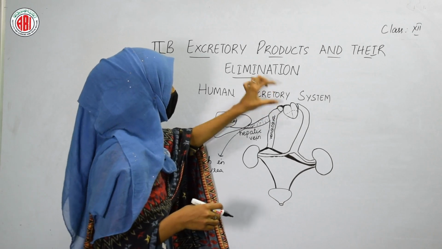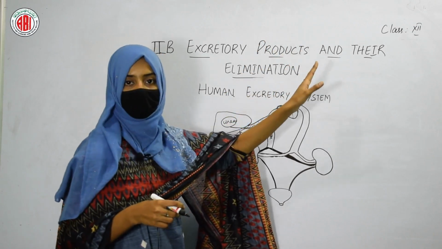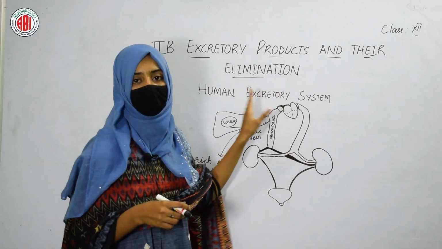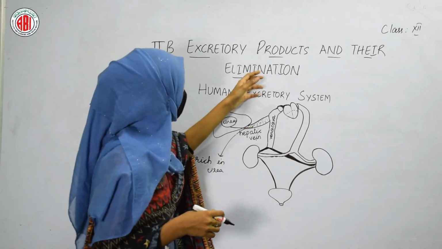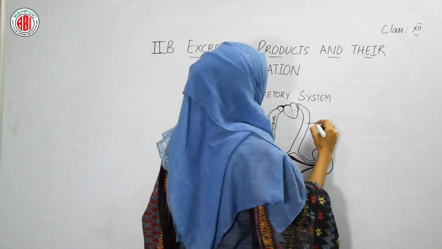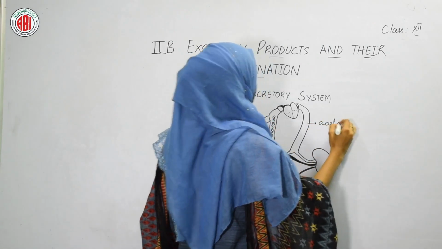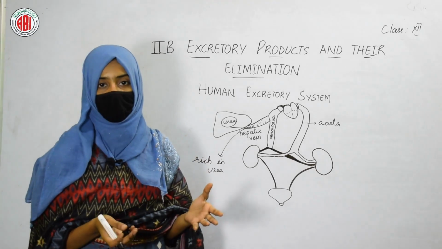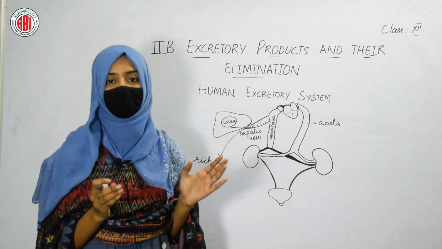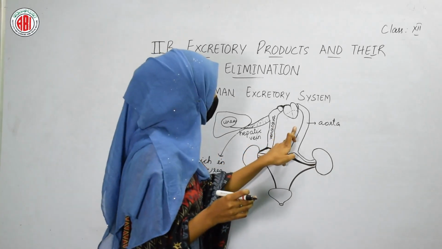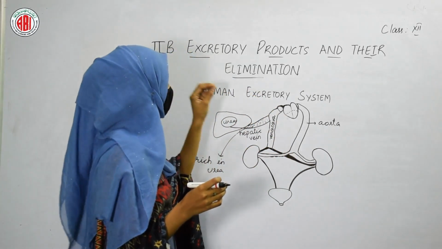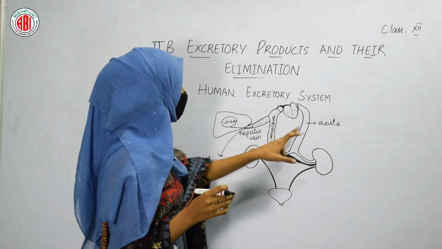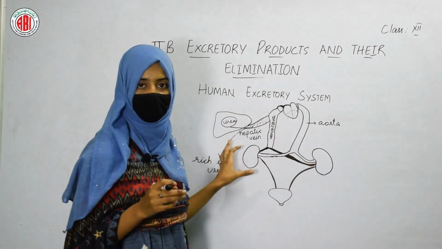The heart sends that blood to the lungs for the process of oxygenation, and after the blood becomes oxygenated, it is taken by the largest artery, called the aorta, which gives the blood to the different organs of our body. The aorta supplies the blood to the different organs, so it also gives the blood to our kidneys.